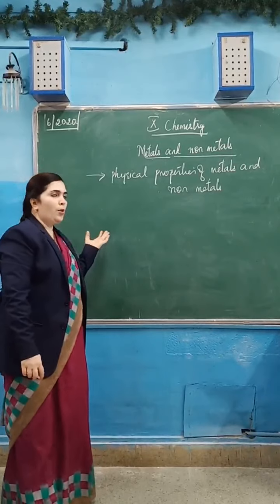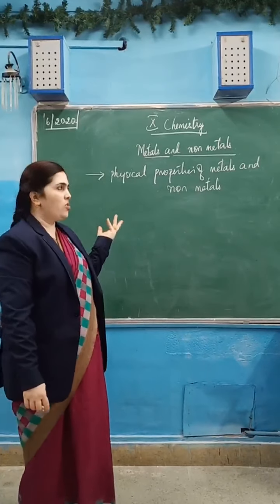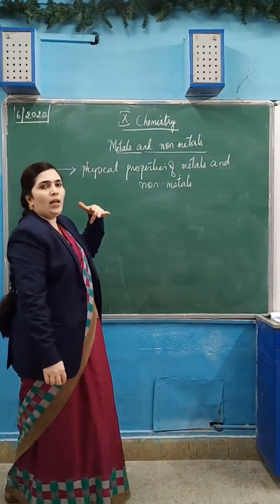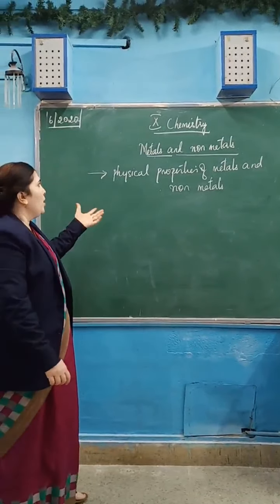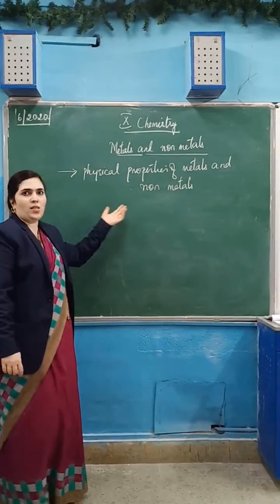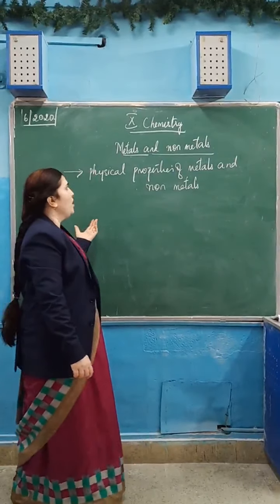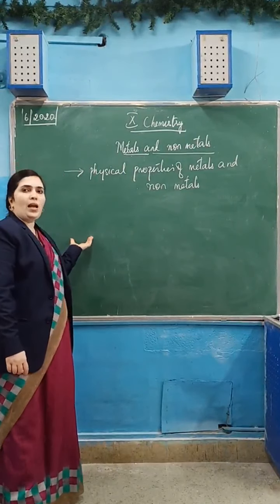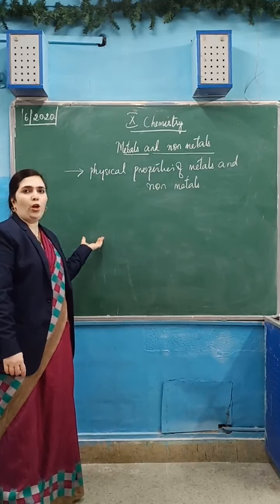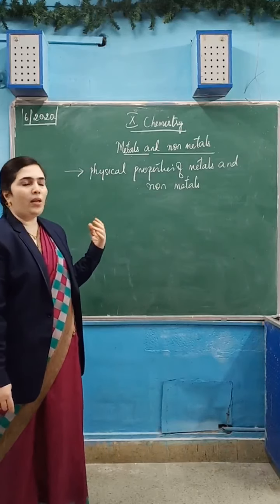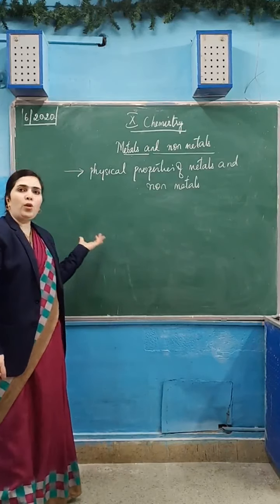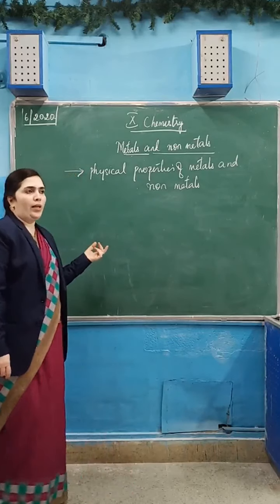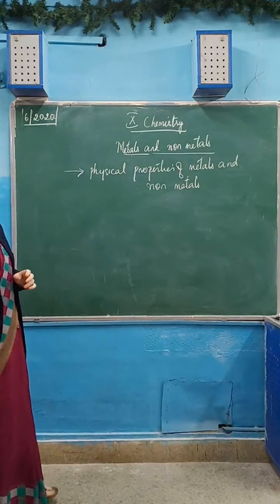What are their physical properties? That is, in which state they occur. Mostly metals are solids. Non-metals are liquids and gases. Mostly metals are lustrous. Non-metals are non-lustrous. Metals are sonorous. Non-metals are non-sonorous. Metals have high melting and boiling point. Non-metals have low melting and boiling point. Metals are good conductors of electricity. Non-metals are poor conductors of electricity. So that was about the physical properties.